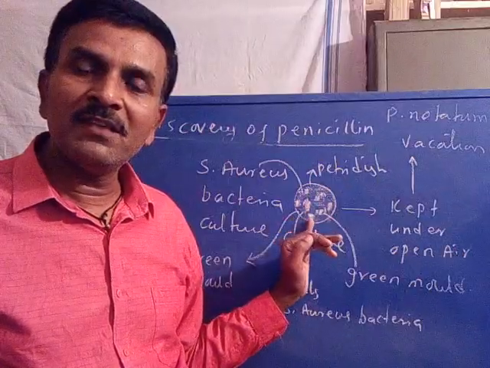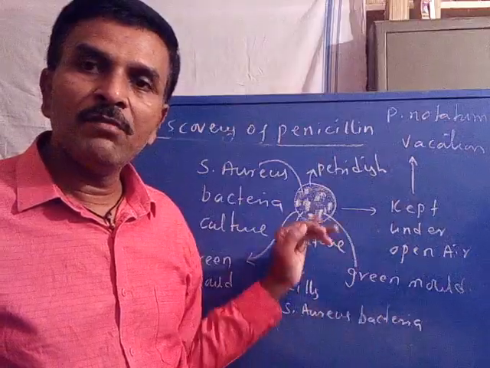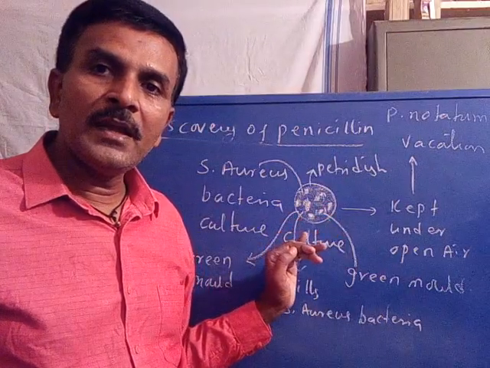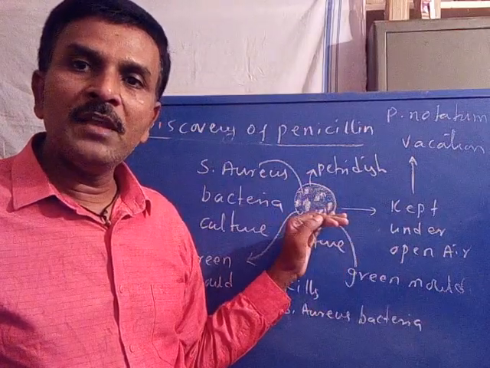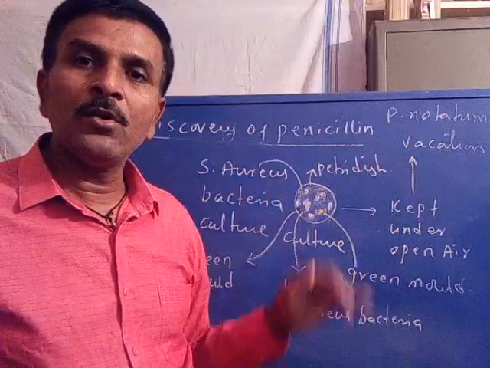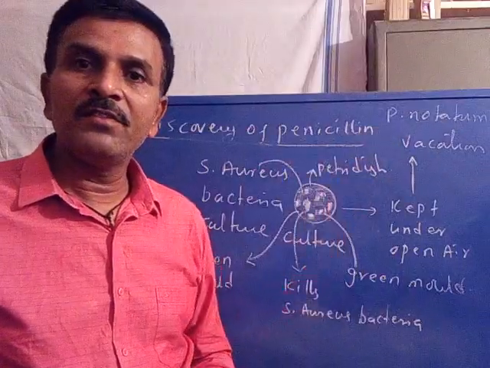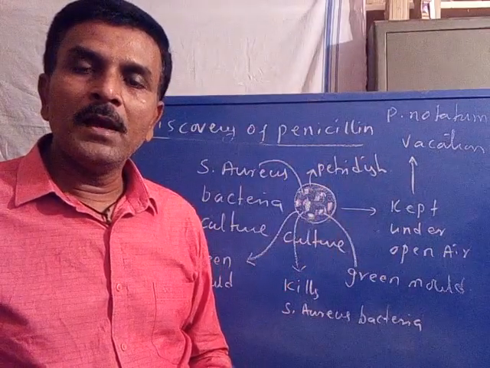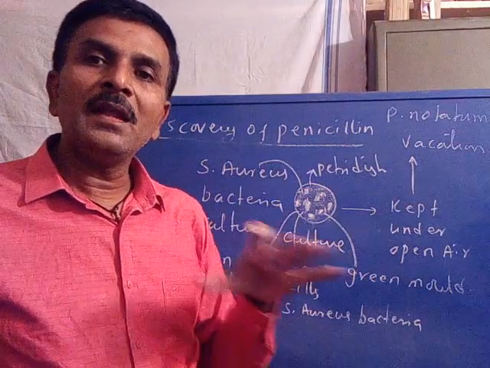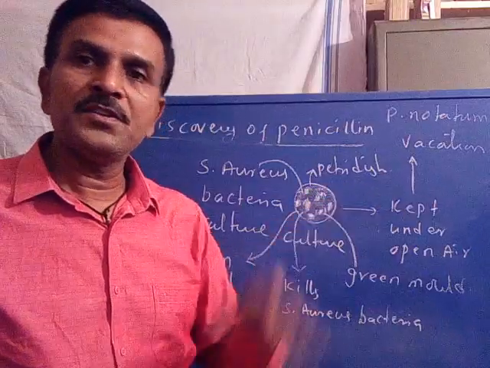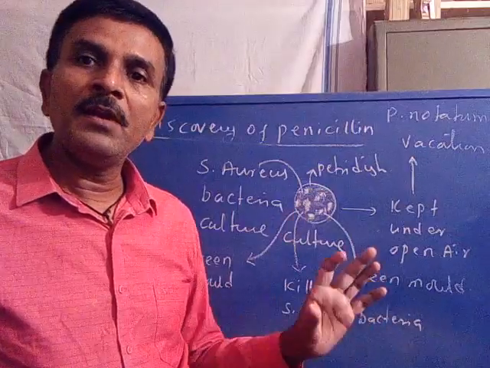After further study, he suggested this green mold is responsible for killing the bacteria. Therefore, he suggested it as a good antibacterial agent, and further study indicated the green mold is the excrete of Penicillium notatum, which traveled through the air from another laboratory of the same institution and grew on the culture plate of Staphylococcus aureus bacteria, and it excretes some material whose color is green. So the green mold was extracted and named penicillin.